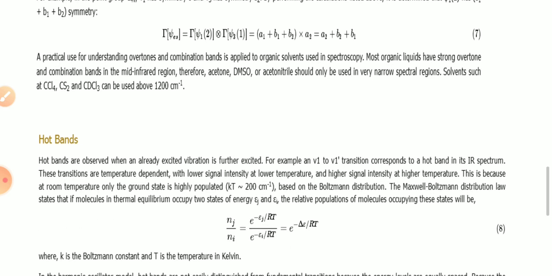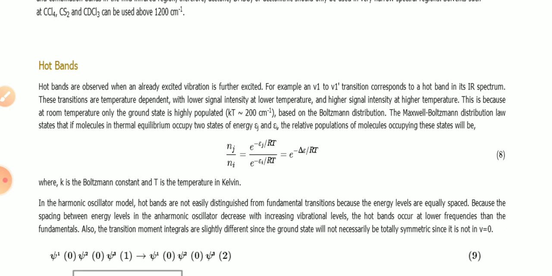Now, what are the hot bands? The hot bands are observed when an already excited vibration is further excited. For example, a v1 to v1 dash transition corresponds to the hot band in its IR spectrum. These transitions are temperature dependent, with lower signal intensity at lower temperature and higher signal intensity at higher temperature. This is because at room temperature only the ground state is highly populated, like kT is equal to about 200 centimeter inverse, based on the Boltzmann distribution.